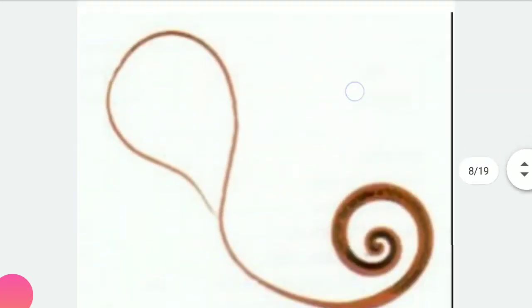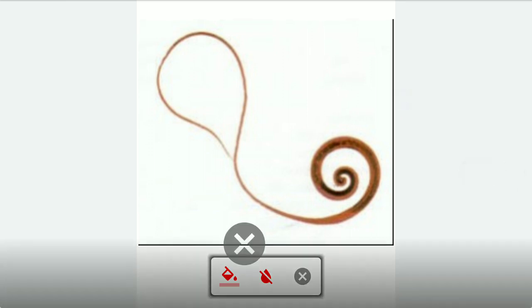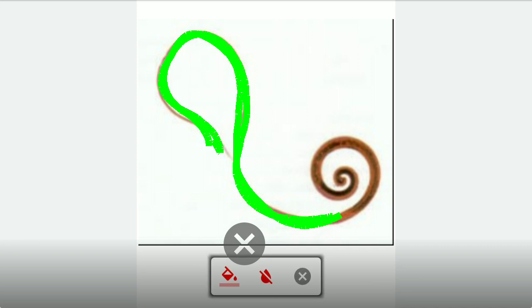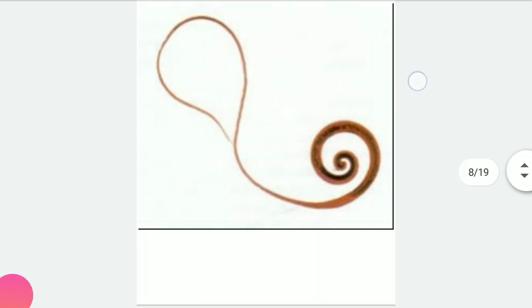Now coming to the next question, here it is the whipworm. I have told you why it is called whipworm. See here the tail, this is not actually a tail, this part looks like a whip, like a hunter's whip. Just because of that it is known as whipworm. So Trichuris, you can imagine it like this, this is the Trichuris.